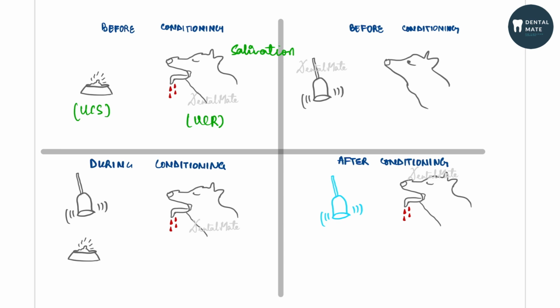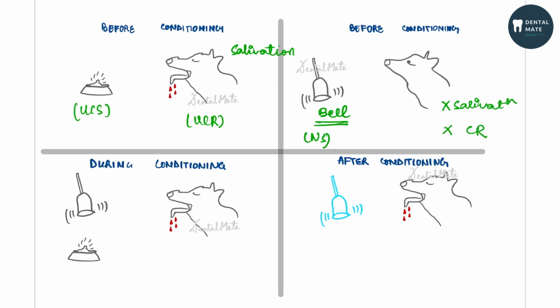This is before conditioning. Next, when there is a sound of bell, this sound of bell is the neutral stimulus. Why is it called a neutral stimulus as of now? Because bell sound can never produce salivation. So with the sound of bell, there was no salivation and no conditioned response.